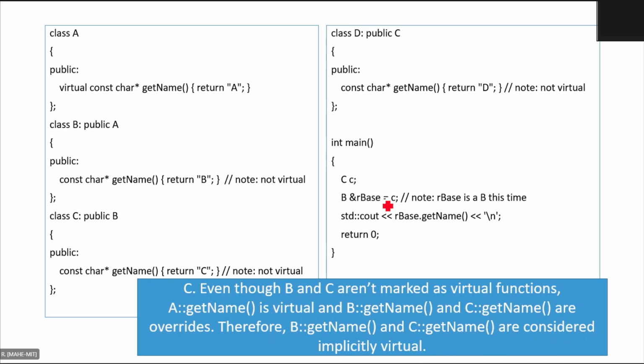But the point is you have a pointer of a different type. That is, the pointer is of the base B type. Yes, sir. So that means there is some advantage of using a class B pointer to try to access the class C, because C is a type of B, meaning C is derived from B. So therefore this is valid.